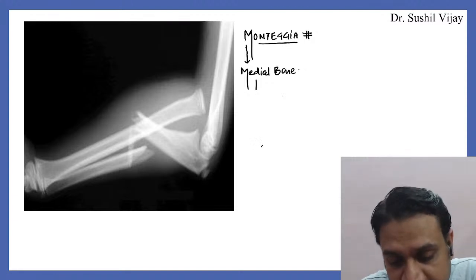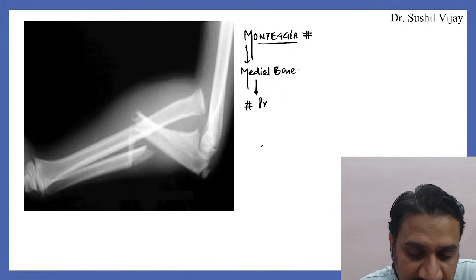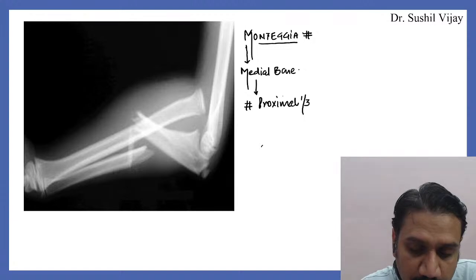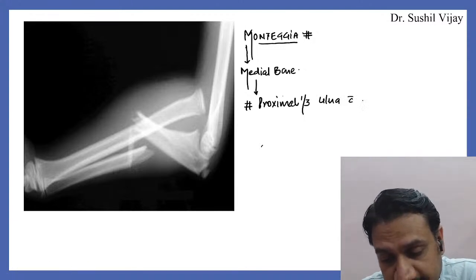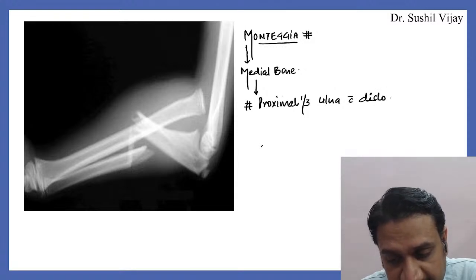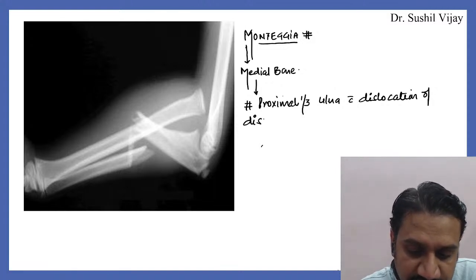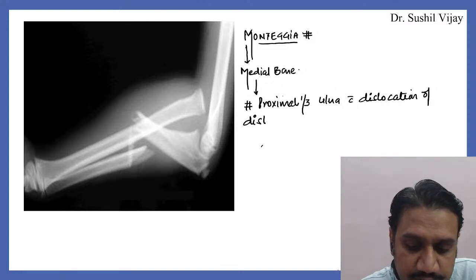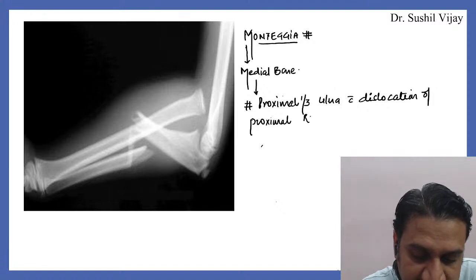So when there is a fracture of the proximal one third of the ulna, the medial bone, with dislocation of the proximal radioulnar joint, not distal, my bad, then we call it Monteggia.